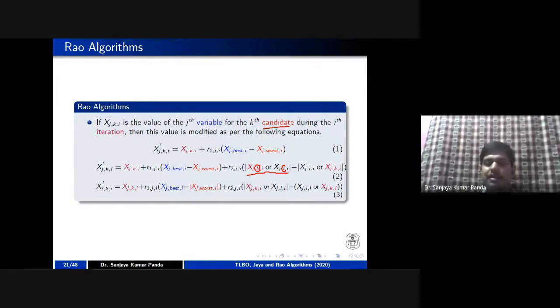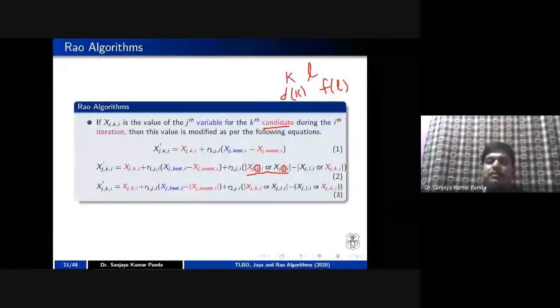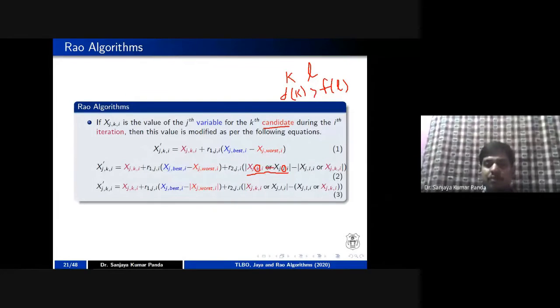Suppose K decided that it needs to map with L. It needs to discuss the subject with L. So what happened? The fitness value of K, f of K, and the fitness value of L. It may happen that the fitness value of K is greater than the fitness value of L. If such a thing happens, I have to remove this L part from here.